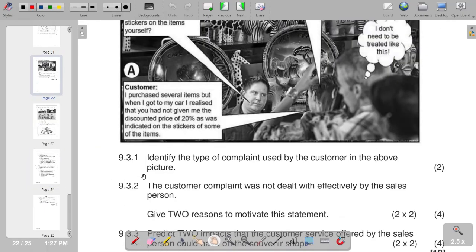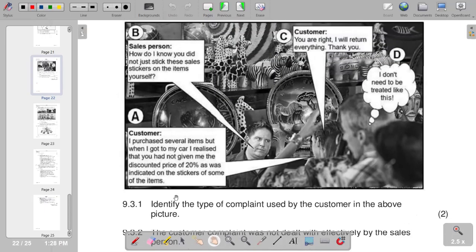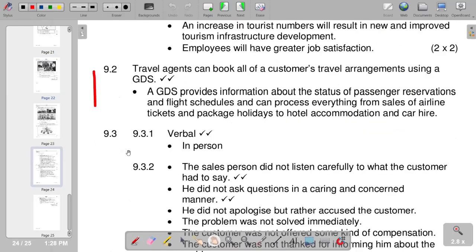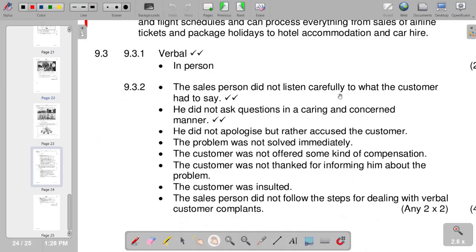9.3.2, the customer complaint was not dealt with effectively by the salesperson. Give two reasons to motivate this statement. So you need to find out why it was not dealt with effectively according to information given. Then the response to that is 9.3.2. We have got the salesperson did not listen carefully to what the customer had to say, and other reasons that we can also include in terms of that.